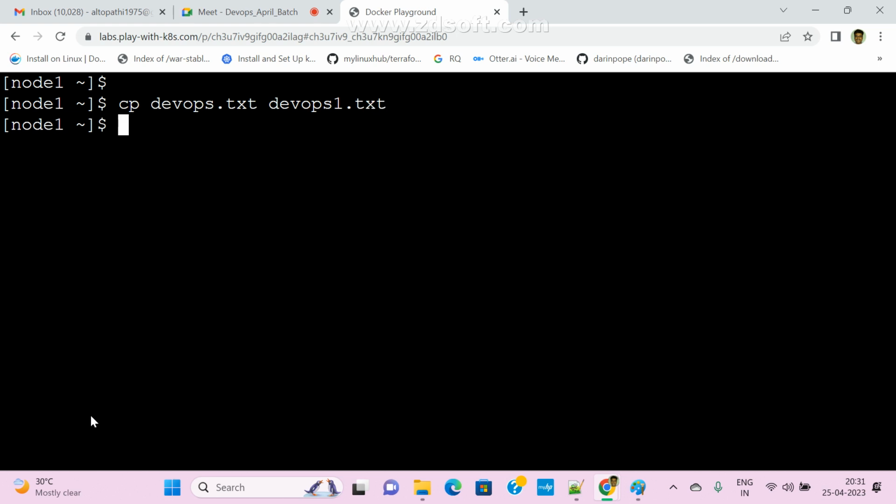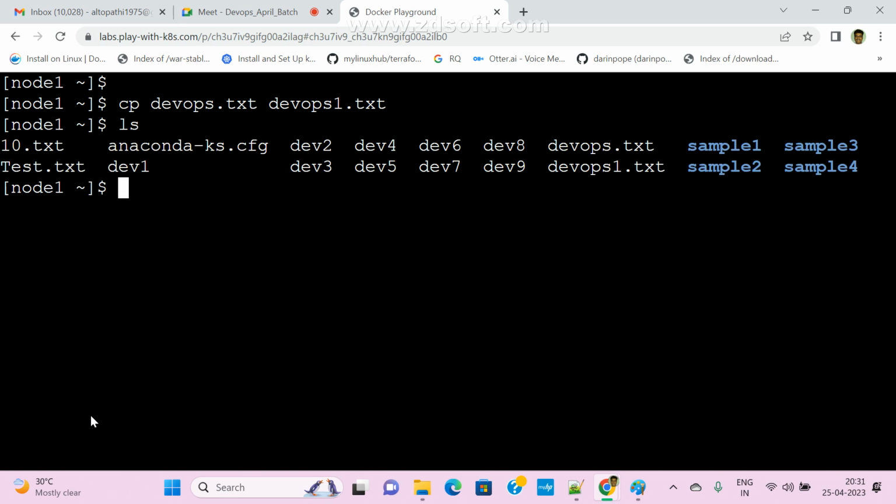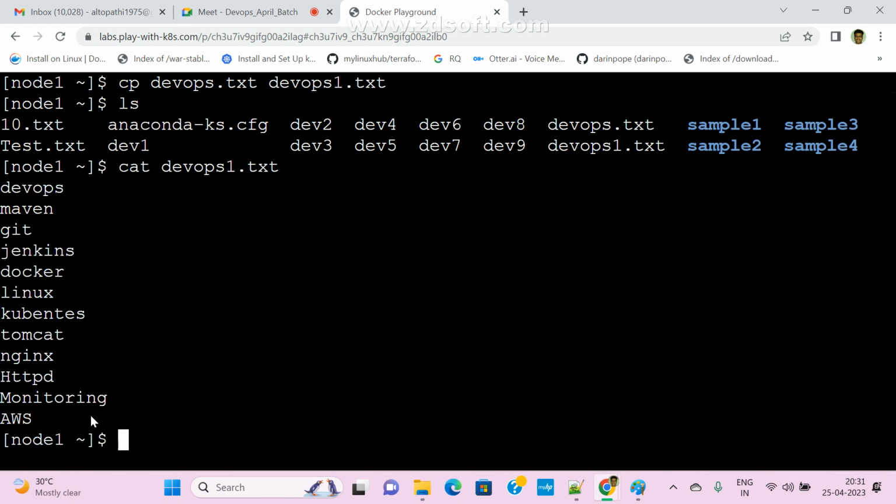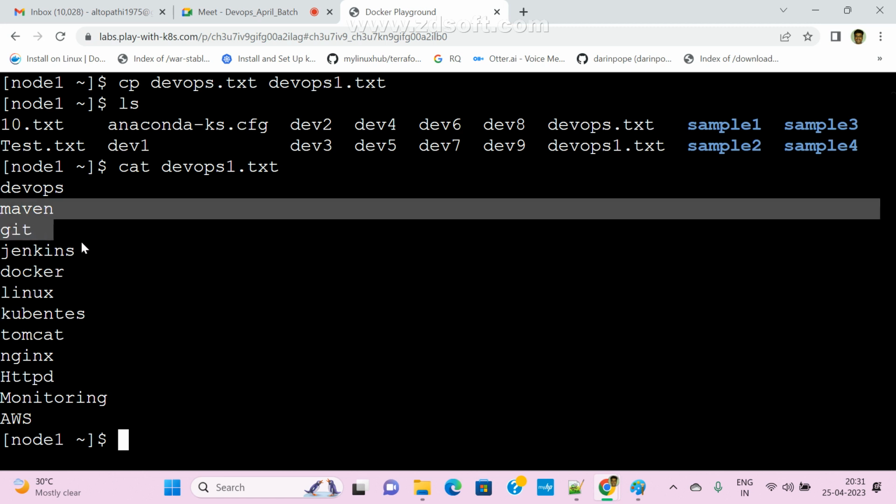Now you know, right? What is happening? The copy command. What is the purpose of the copy command? It copies the content of one file to another file. Yes, sir. Now devapps1.txt. Now see here, the same data I copied.